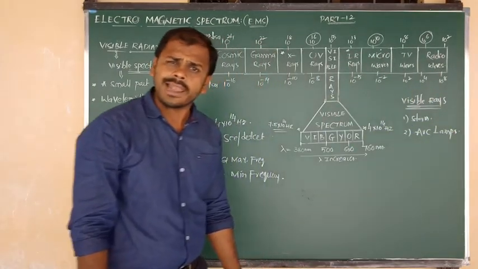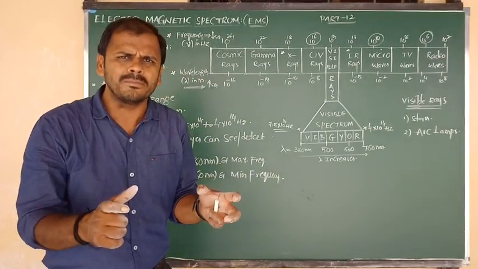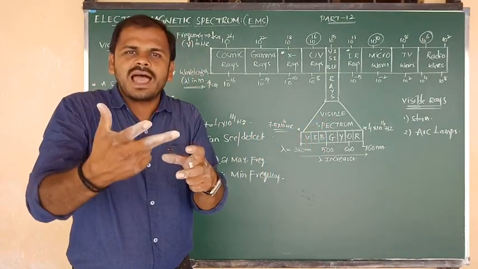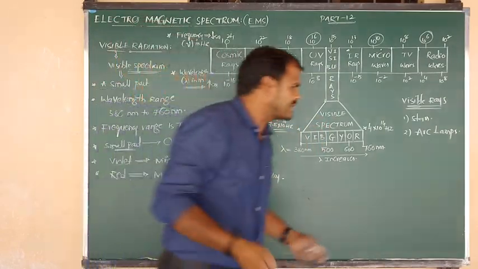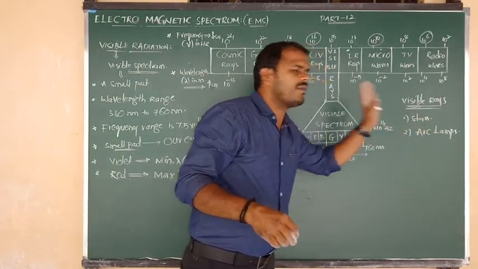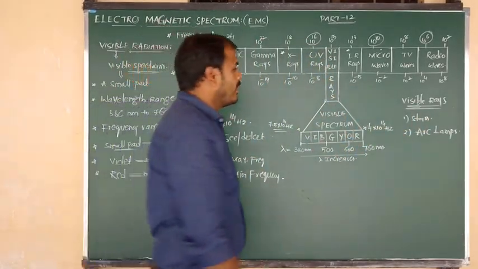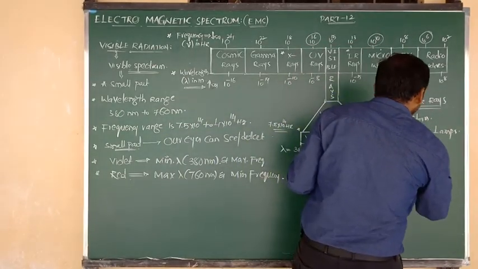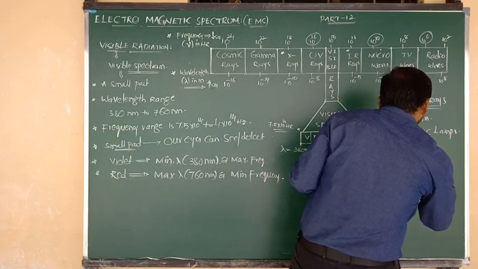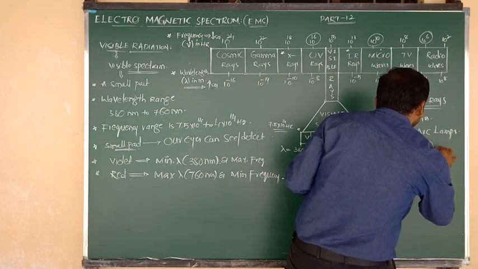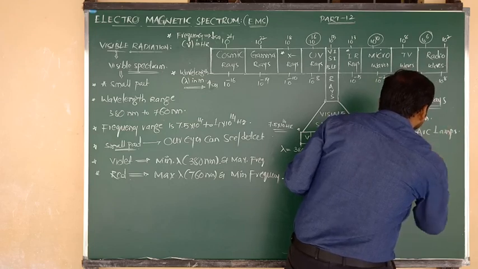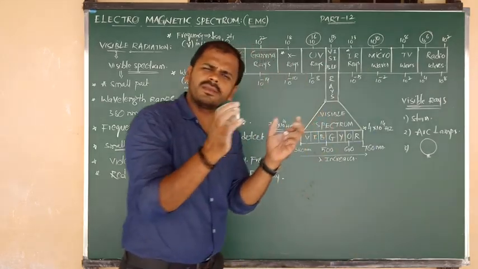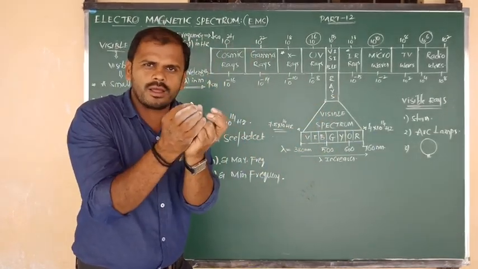Which lamps? Arc lamps. What is meant by arc lamps? Arc means production of light by the passage of electricity in a glass tube experiment. That one we have to call arc lamps. Next, visible rays can be produced from another source. I want to show you a small diagram. Suppose this is a bulb, one glass enclosed material.